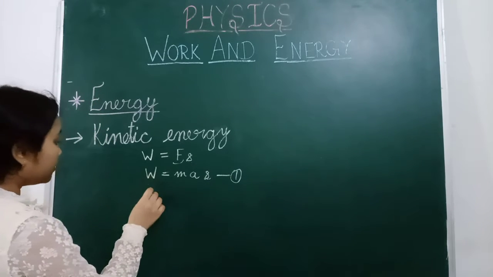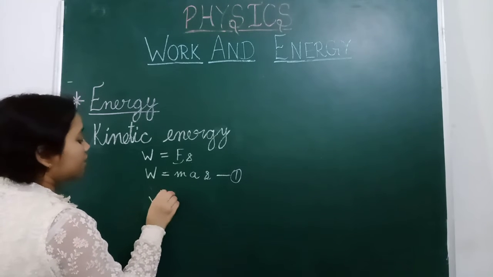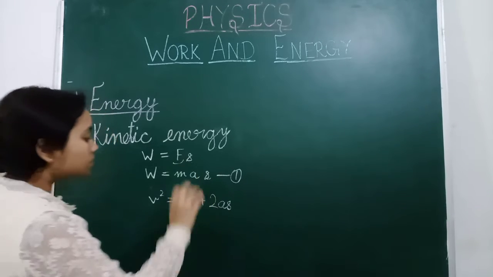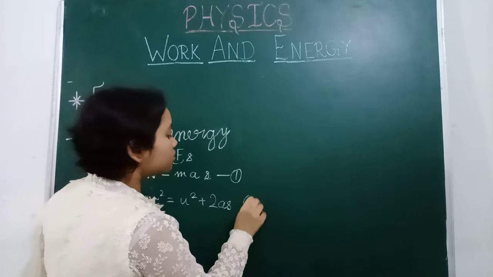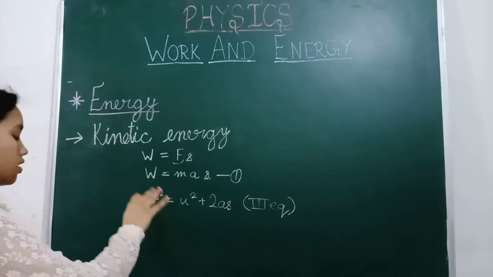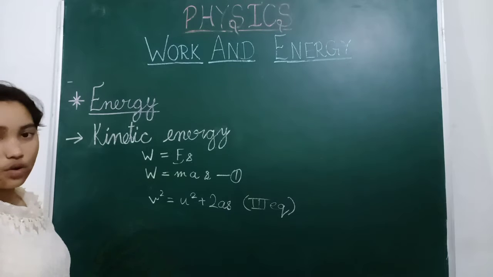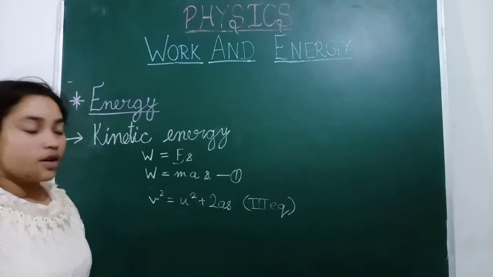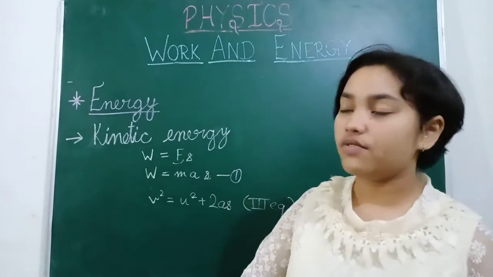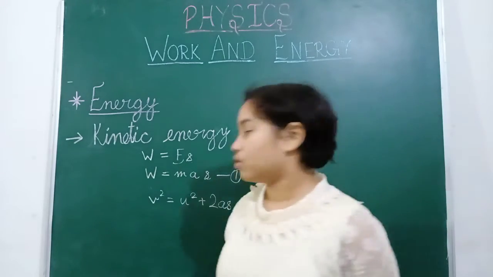Now we know the third equation of motion, that is v square is equal to u square plus 2as. Here u is 0 because the object is initially at rest, so the initial velocity will be 0.